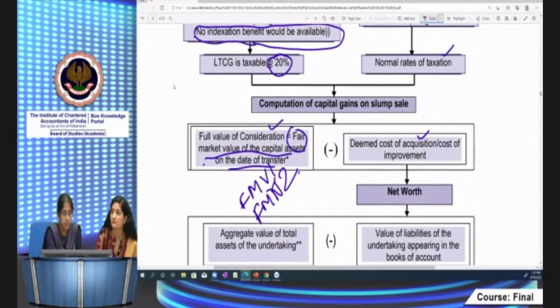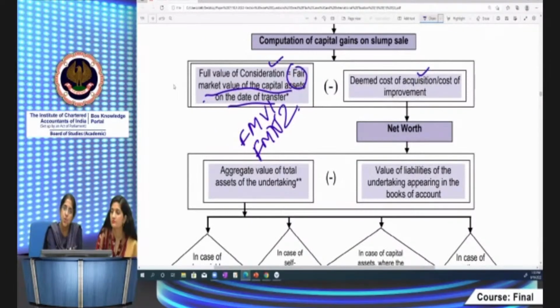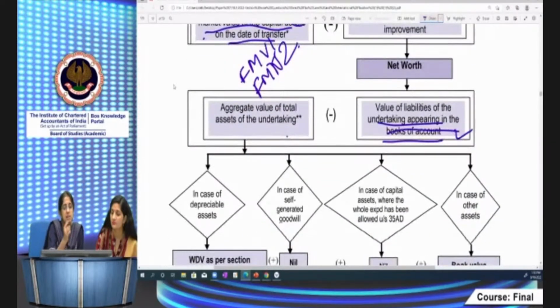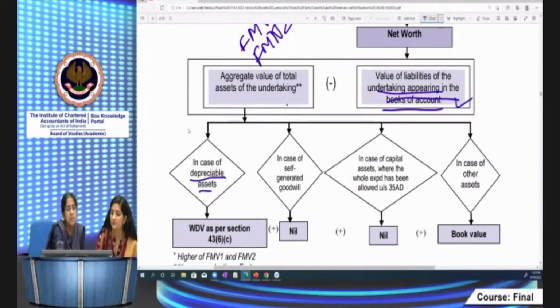And how do you compute the net worth? It's the aggregate of total assets of the undertaking minus the value of liabilities appearing in the books of accounts. Aggregate of total assets of the undertaking. Here they've not written books of accounts, so you will have different valuation rules. As far as liabilities are concerned, as appearing in the books of accounts. That is very clear. Now, for net worth, in case of depreciable assets like machinery, building, and all, WDV as per Income Tax Act, you have to take. Self-generated goodwill, they've particularly given as nil.